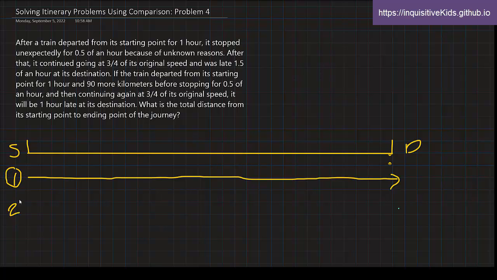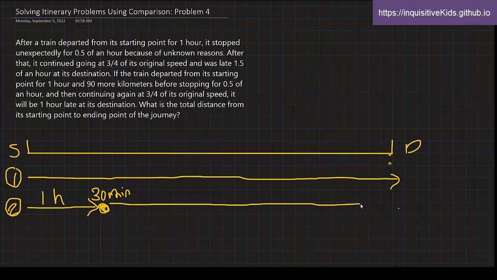Now we have scenario number 2. Scenario number 2 is after leaving the starting point for 1 hour. It stopped right here for 30 minutes. And then continued at 3/4.